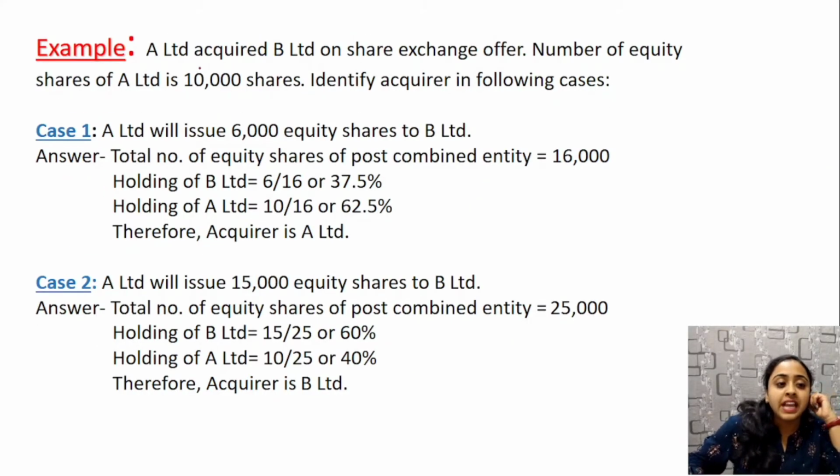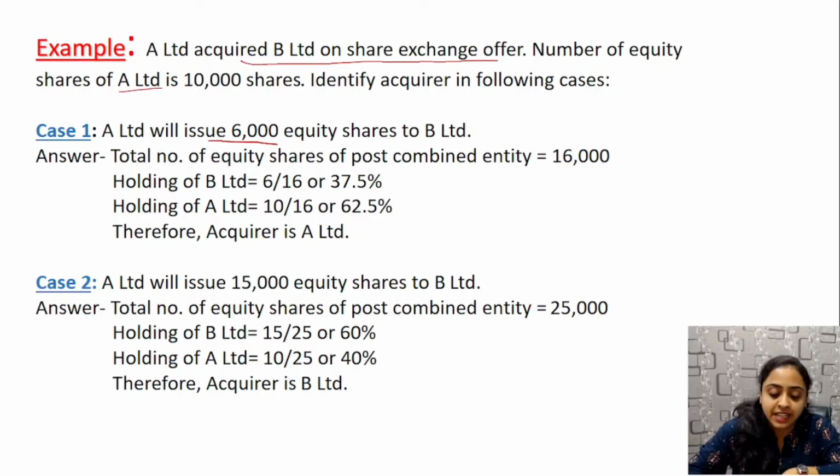For example, if A Limited acquired B Limited on a share exchange offer, the number of equity shares of A Limited is 10,000 shares. Identify the acquirer in the following case. In case A Limited issues 6,000 more shares for purchase consideration settlement, the total number of shares becomes 16,000 because existing were 10,000. Now B Limited has 6 upon 16, whereas A Limited has 10 upon 16 of total shares. Here A is the acquirer, no doubt.